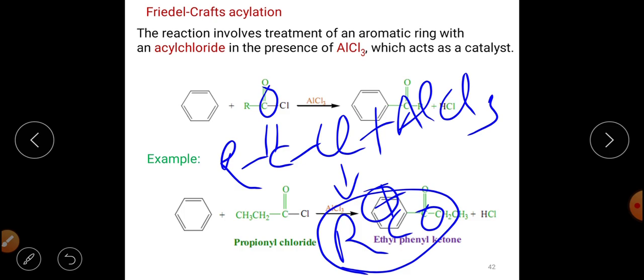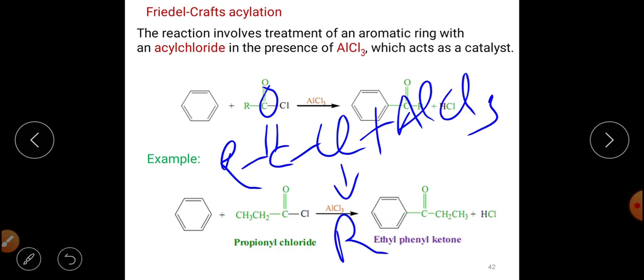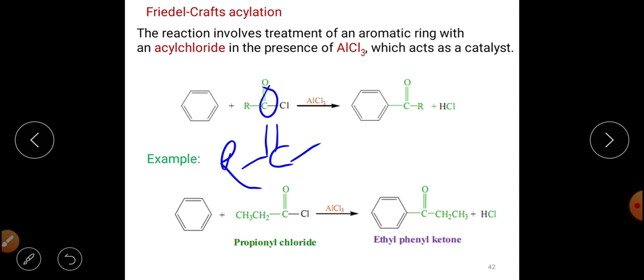So this acylium cation is synthesized, and after its formation, the benzene ring will attack the acylium cation and lose its aromaticity, and an arenium ion will be formed. Because the benzene is losing its aromaticity, the first step will be the rate determining step.